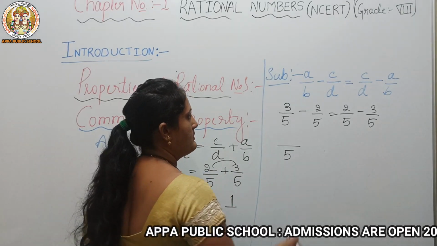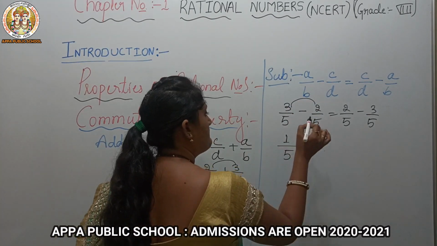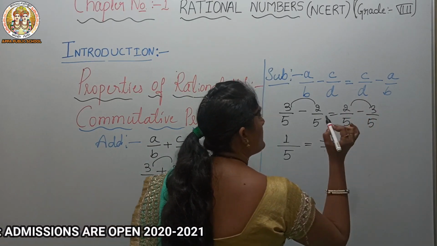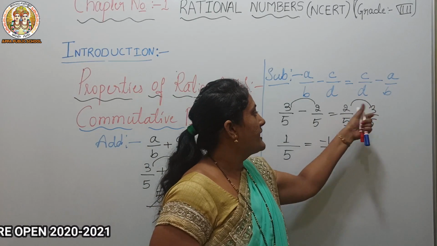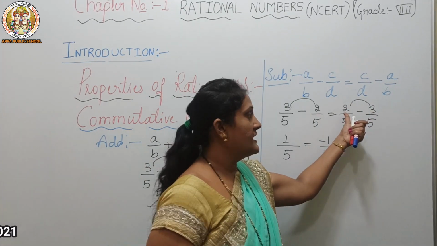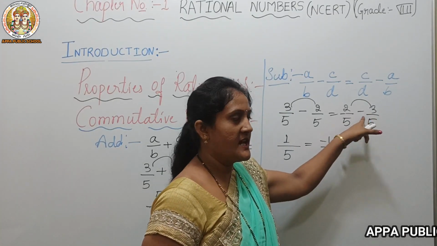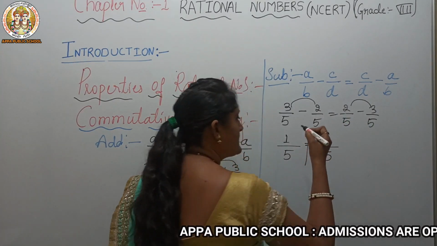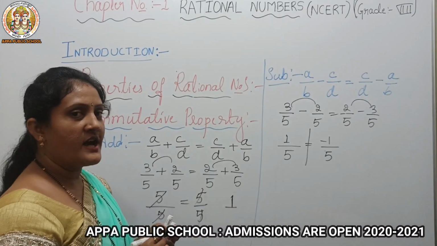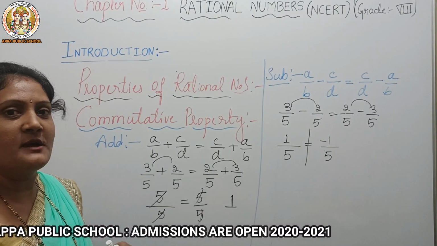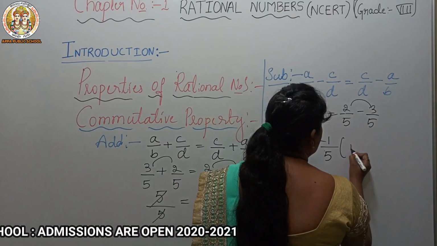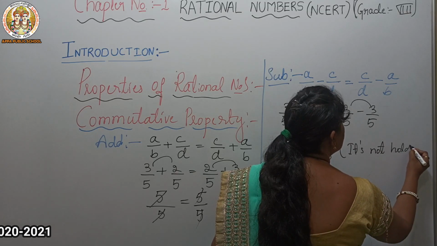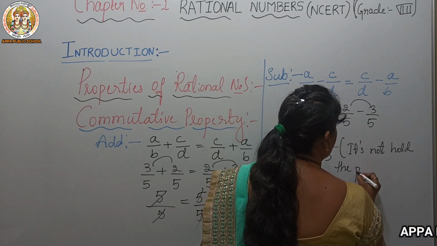Our denominators are the same. 3 minus 2 is 1, and on the other side 2 minus 3 is minus 1. So it's not equal. LHS is not equal to RHS. So it does not hold the property.